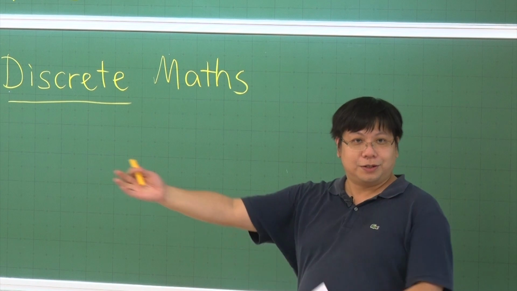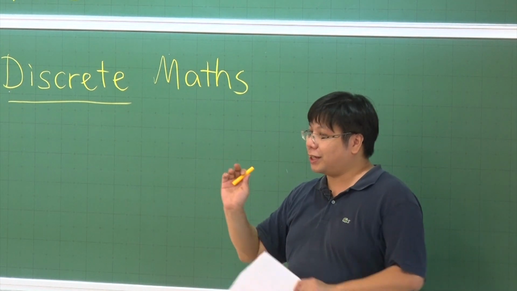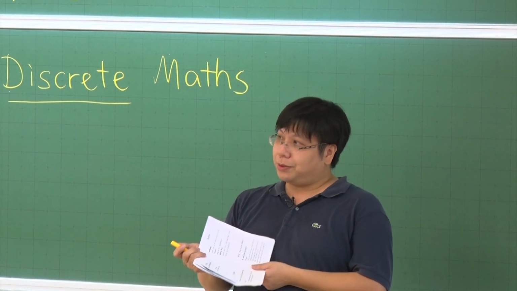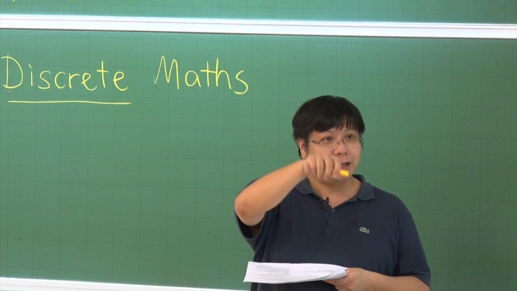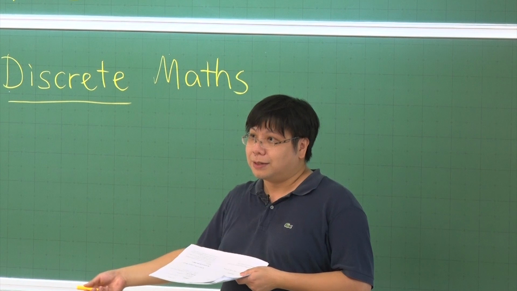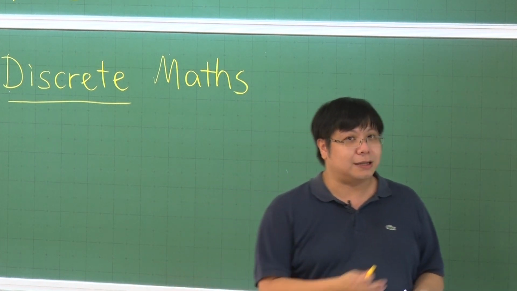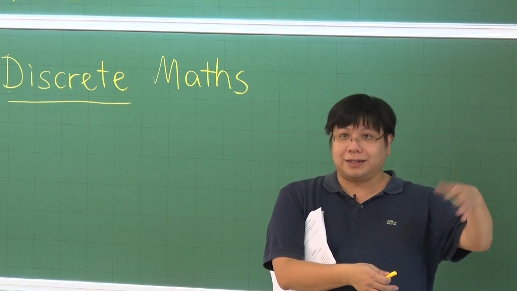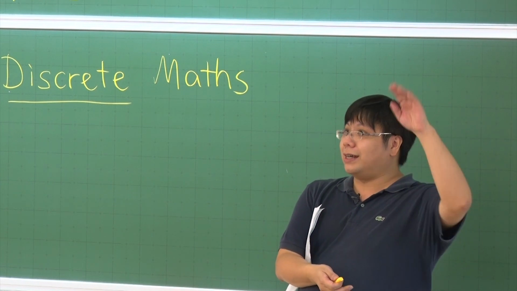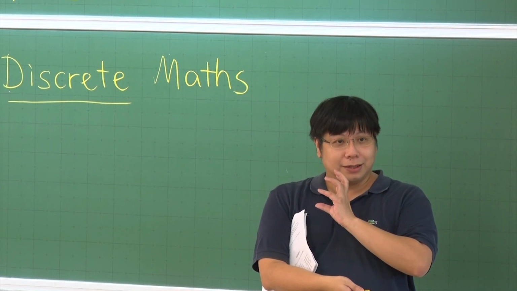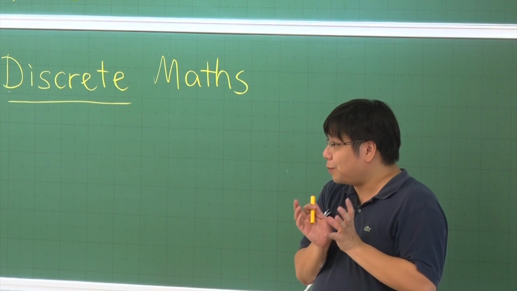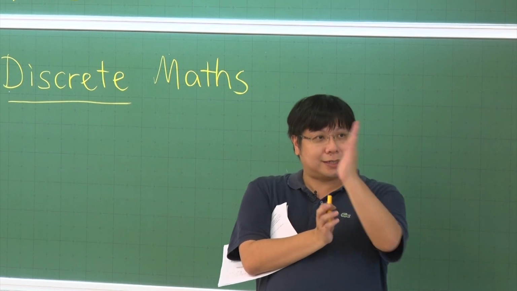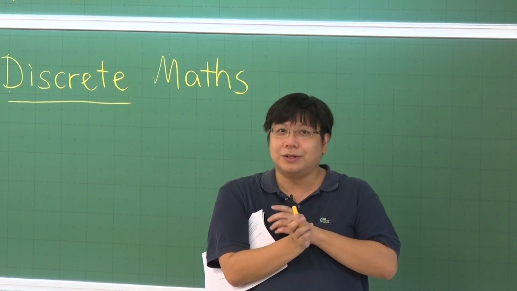Of course, he has just introduced the word combinations. Combinations is also discrete, in the sense that we are counting how many ways we can do things, right? This is how many ways we can go to McDonald's and have a different meal every day, with different kinds of burgers and different kinds of drinks. These are different combinations that we will talk about. We can count it: this is the first kind of combination, the second kind, the third kind. So this is also discrete.